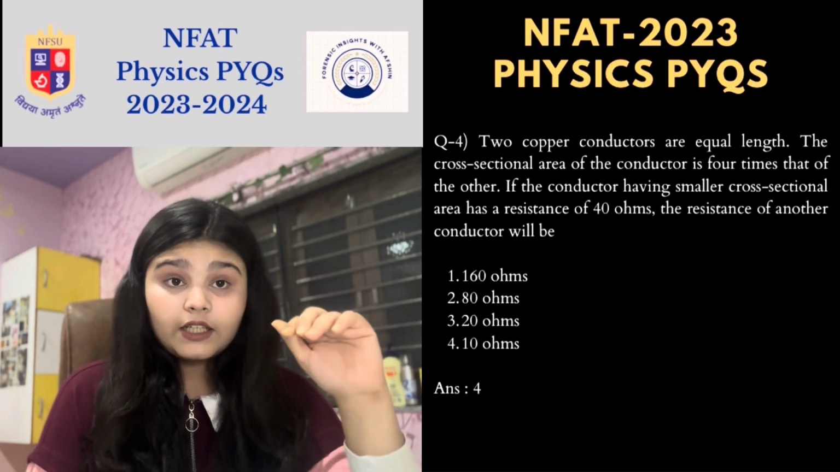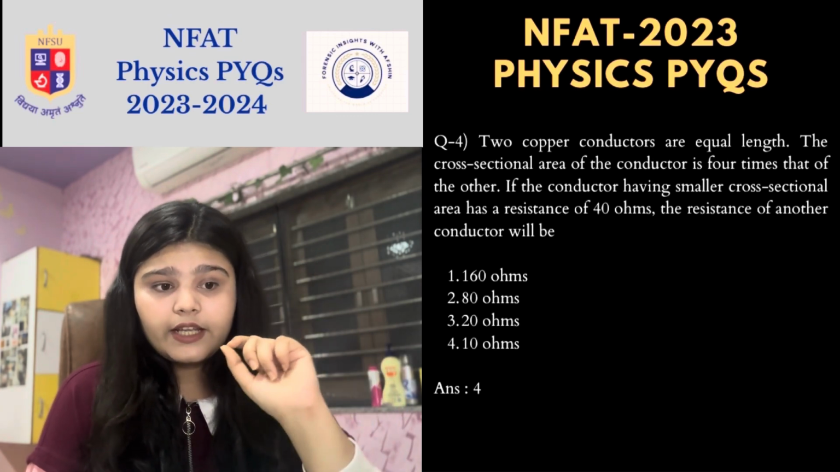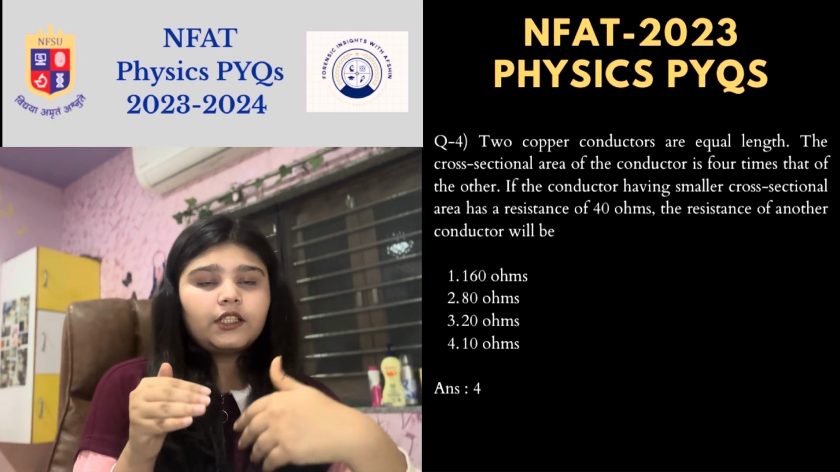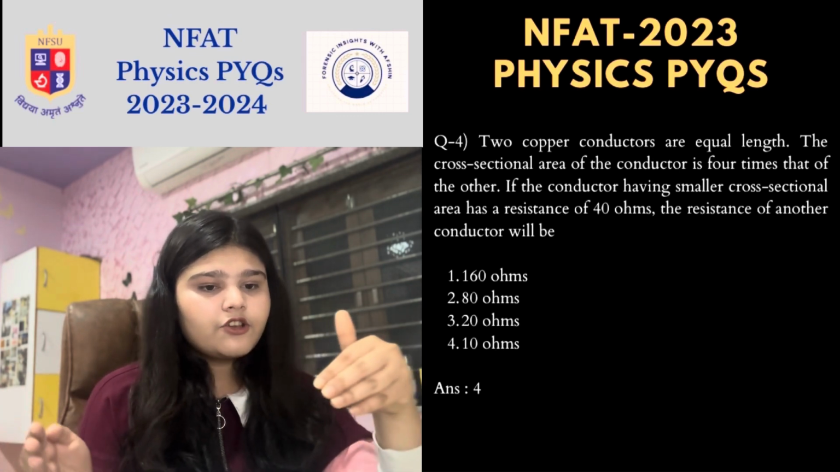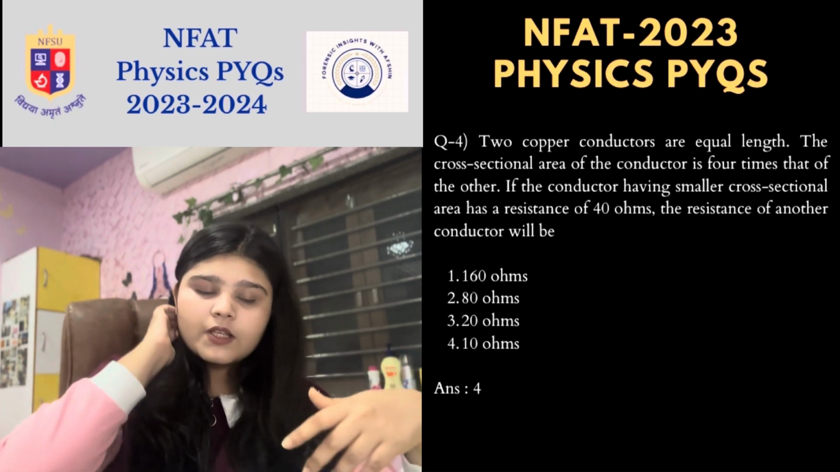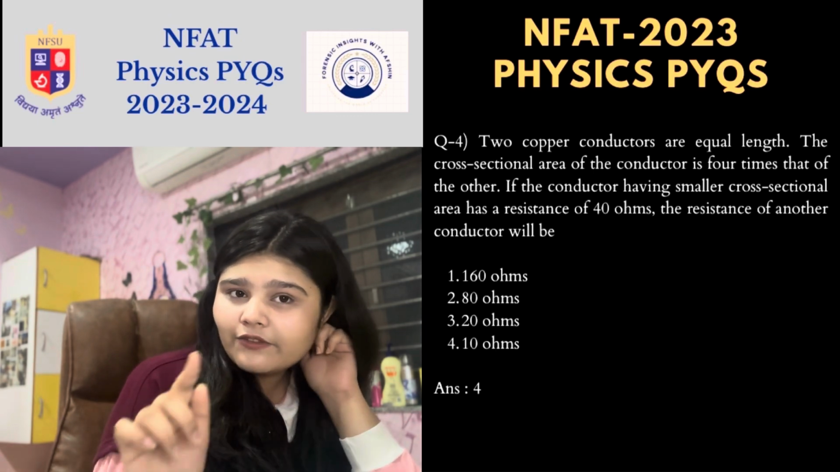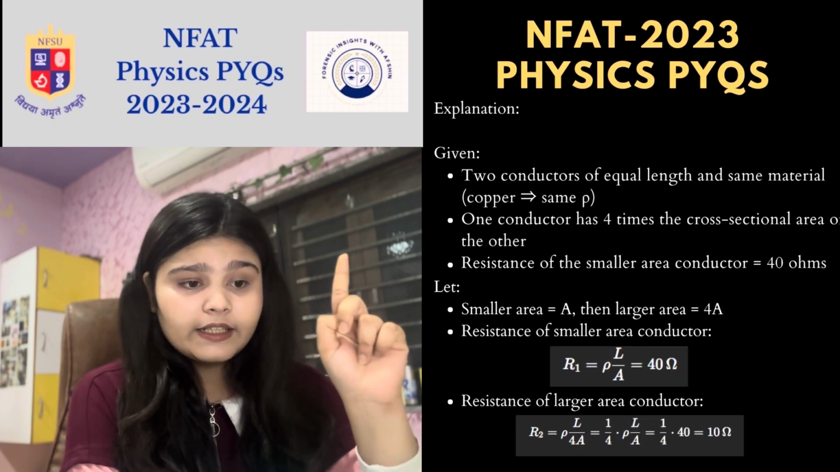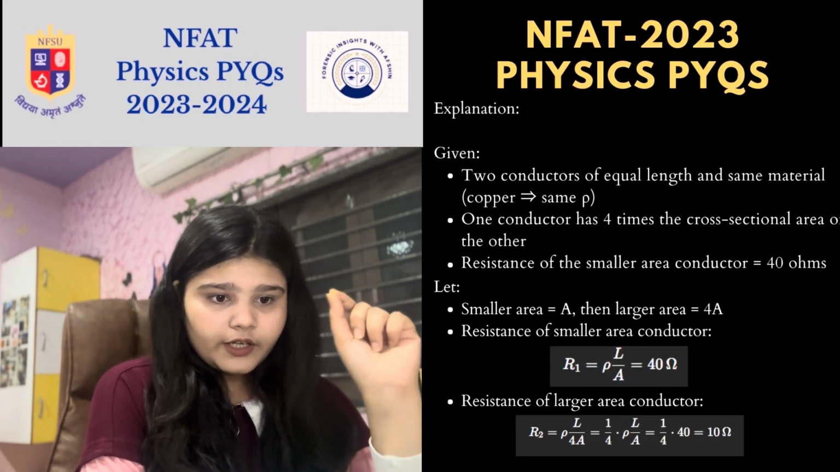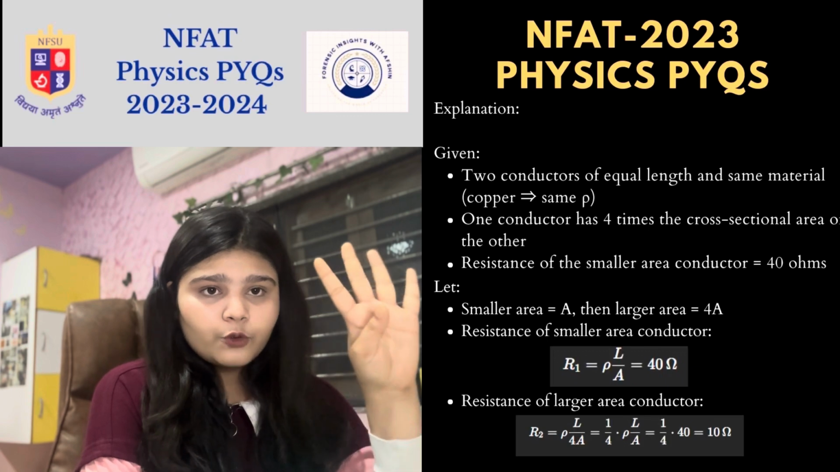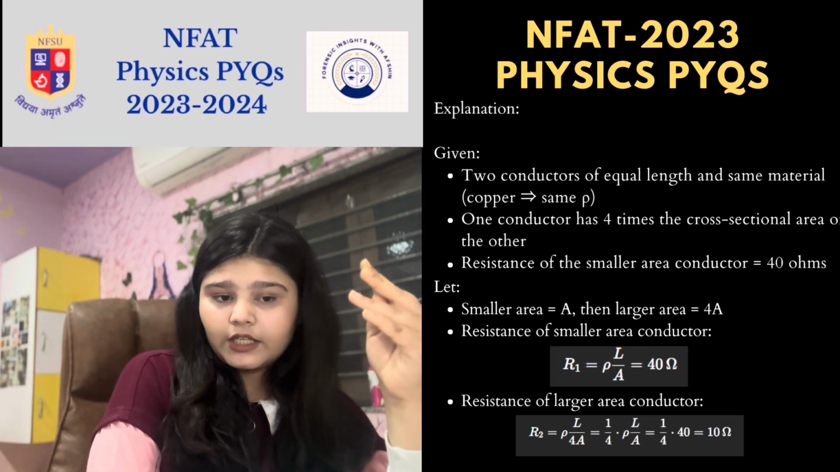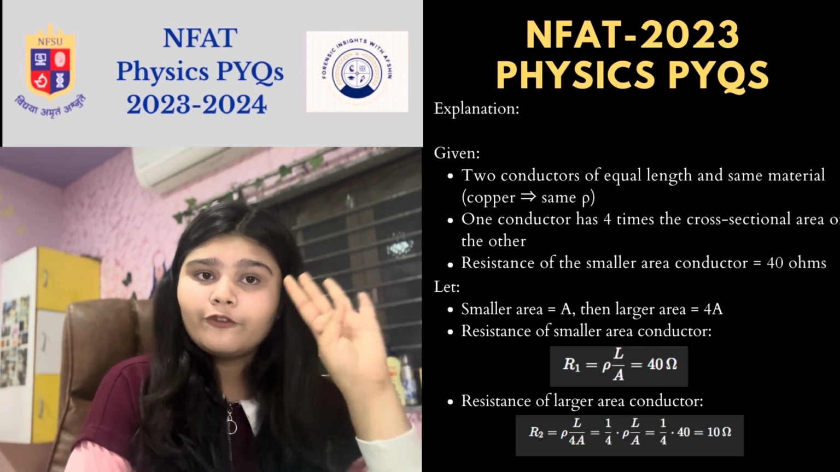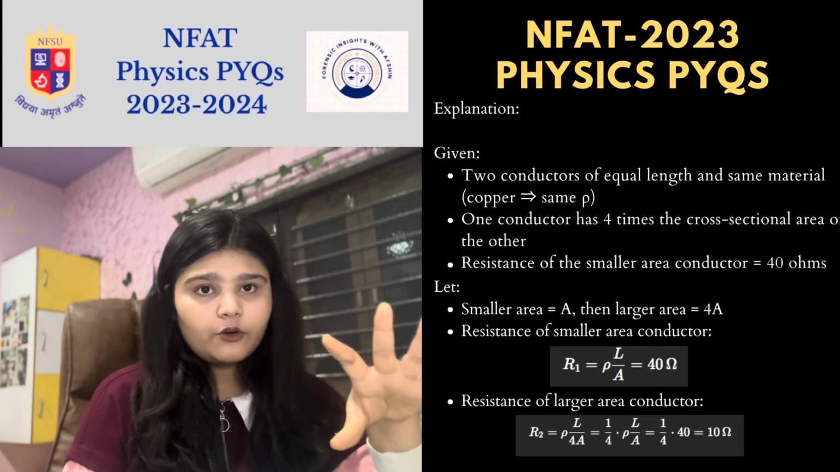The cross-sectional area of one conductor is 4 times that of the other. If the conductor having smaller cross-sectional area has a resistance of 40 ohms, the resistance of the other conductor will be what? 160 ohms, 80 ohms, 20 ohms or 10 ohms. As I said, keep writing the given. Two conductors are of equal length and of the same material. One conductor has 4 times the cross-sectional area of the other, and the resistance of the smaller area conductor is 40 ohms.